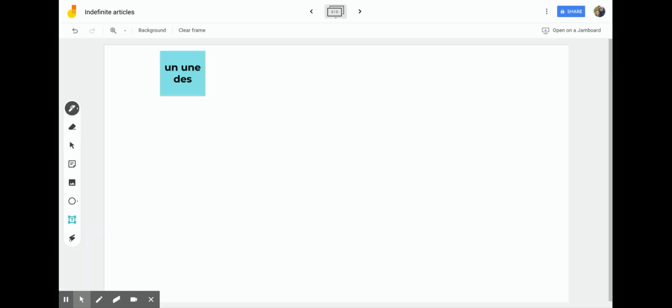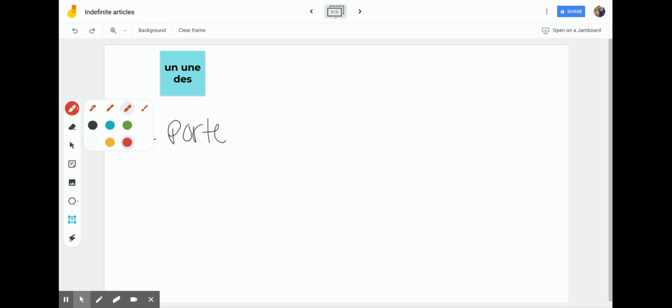Now let's do an example together. If I have the word porte, which in English means door, I can apply a rule and say, okay, well, it does have an E on the end, so I can guess that it's going to be feminine just because of that E.